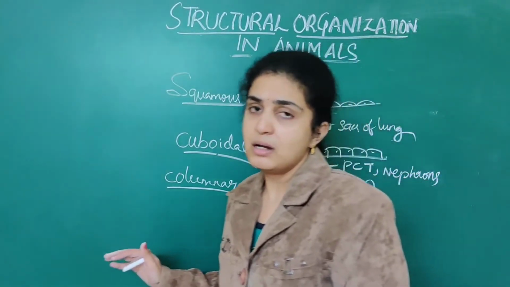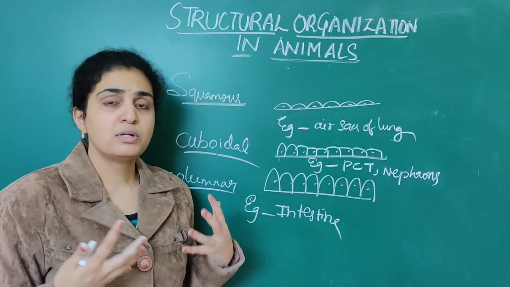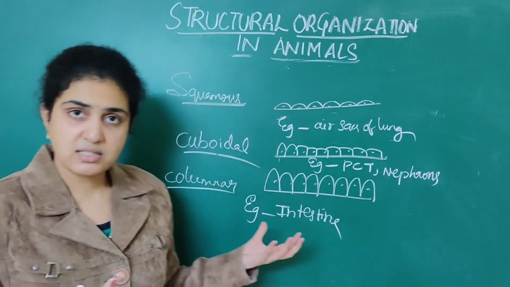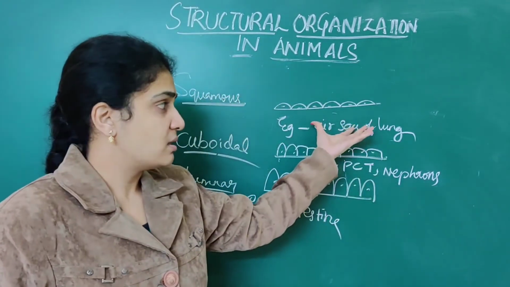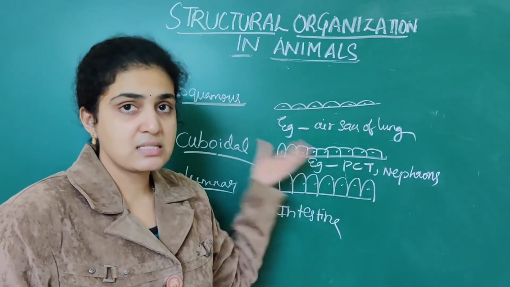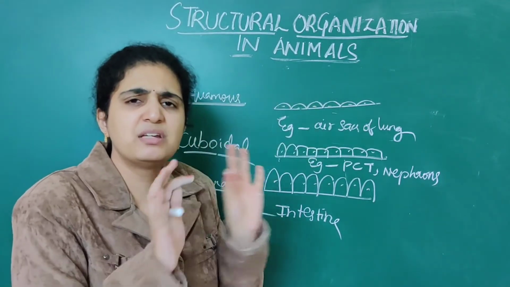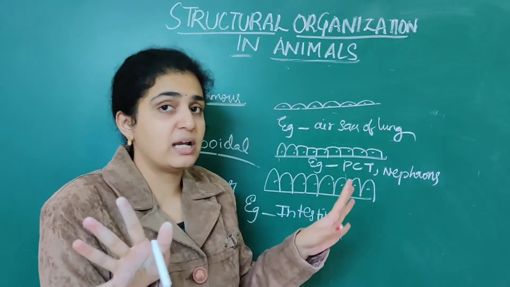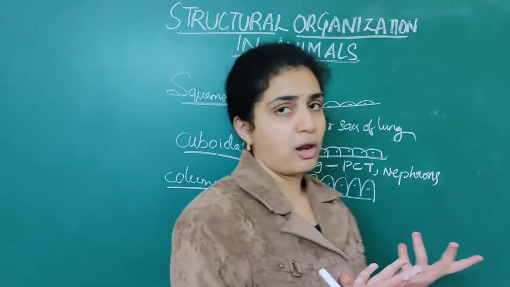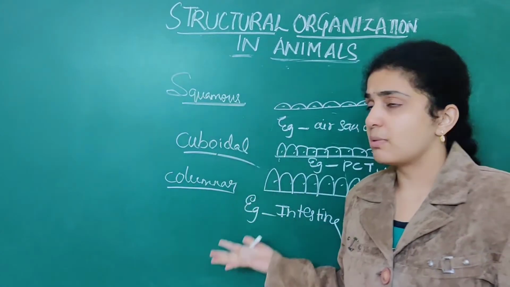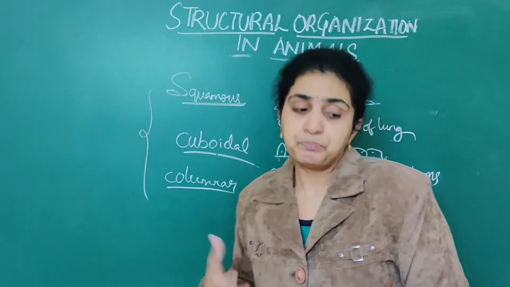Columnar epithelium lines the cells of the intestine. All of these are a single layer only, which you should not forget. So this is about the three main types of epithelium.